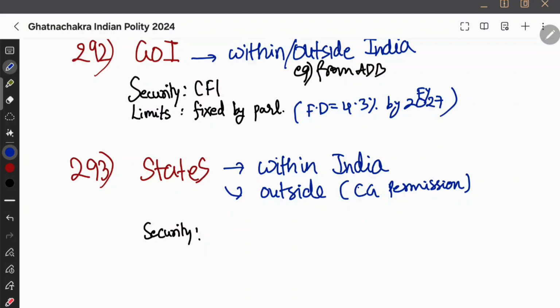And what is the security that they are going to use? They are going to use the consolidated fund of that state, consolidated fund of the state. And what are the limits? Who is going to set the limits for this? People will think it's fixed by the parliament, but no, it's fixed by the state legislature only. State legislature एक limit fix करेगी, उसी limits में करेगा.